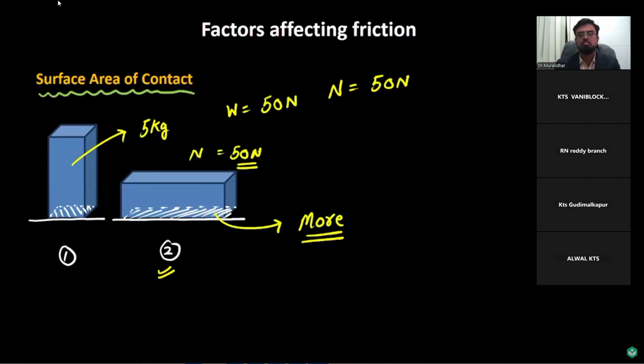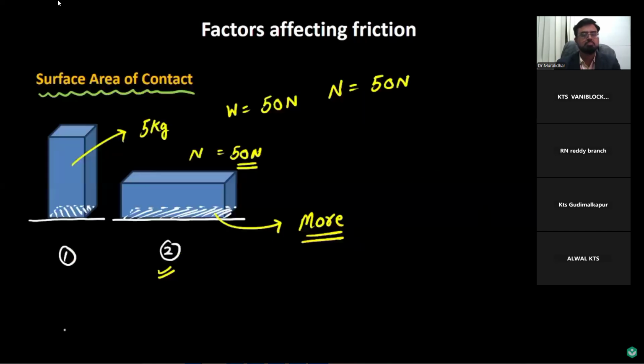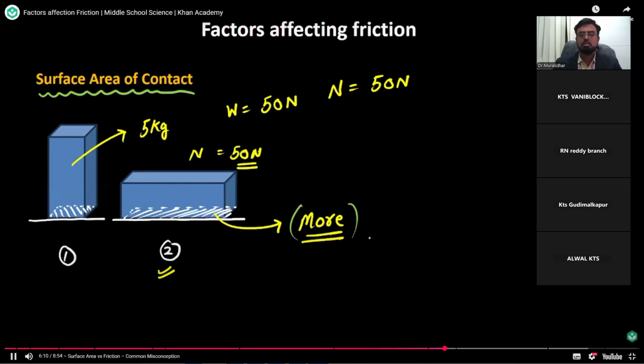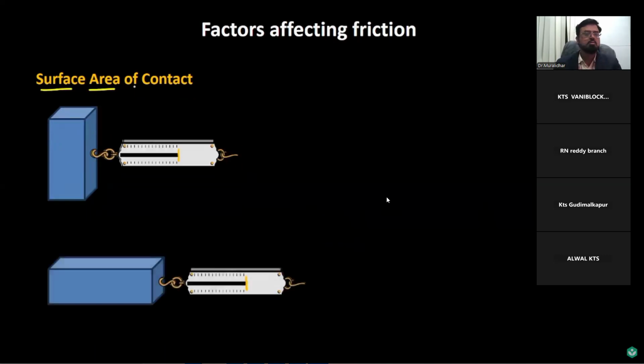Do you think it will have any effect on friction? So we already know the reason for friction is the interlocking of the surface irregularities. So it would be only fair to assume that since in the second situation, or the second position, the surface area is more, the interlocking would be more and hence the friction would be more. But is it really the case? Let's try to find out. So now let's try to understand how the surface area of contact affects friction with the help of this particular activity.